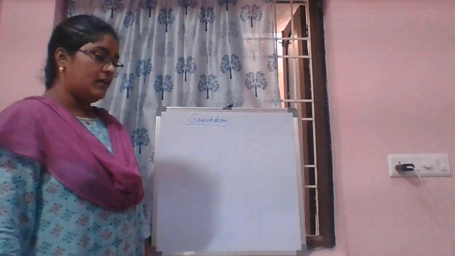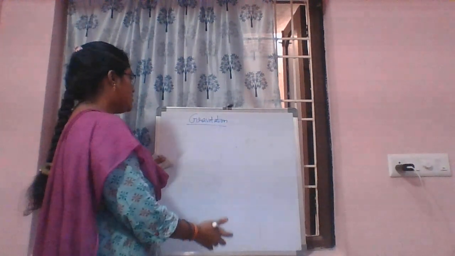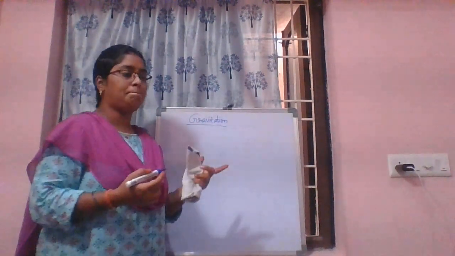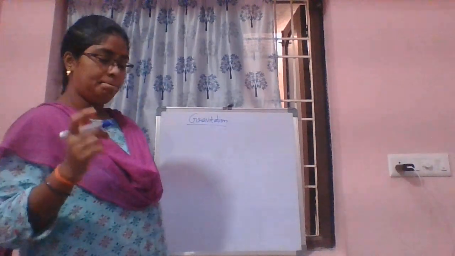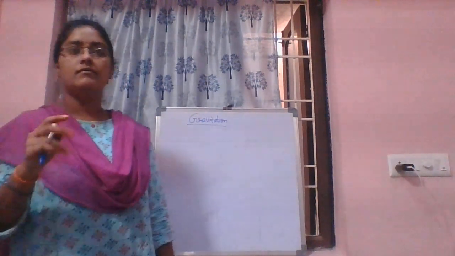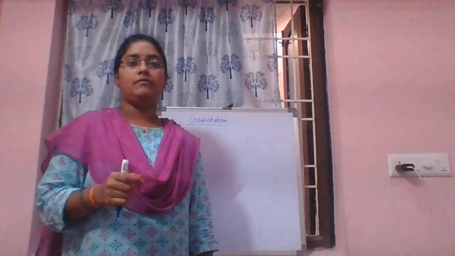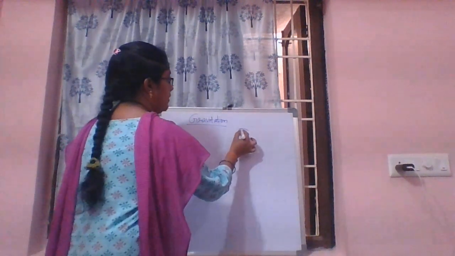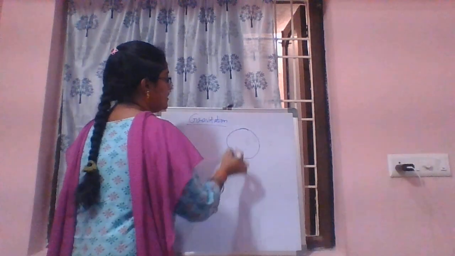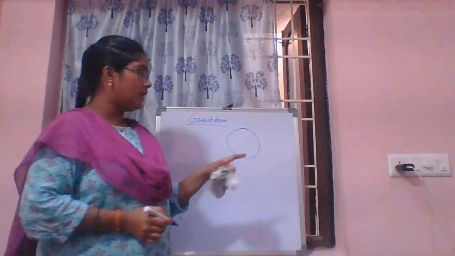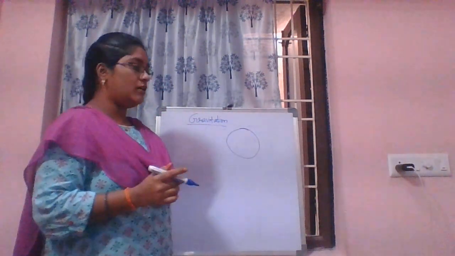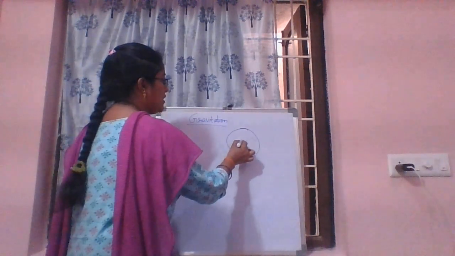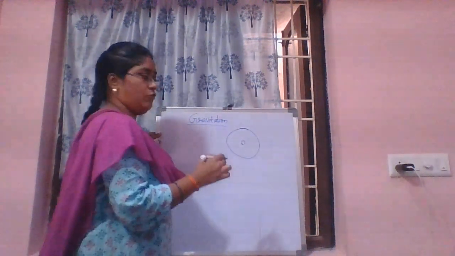Let's suppose we take a ball, tie a thread to it, and stir it. What happens? It will revolve in a circular path, because this circular motion exists because of the centripetal force.